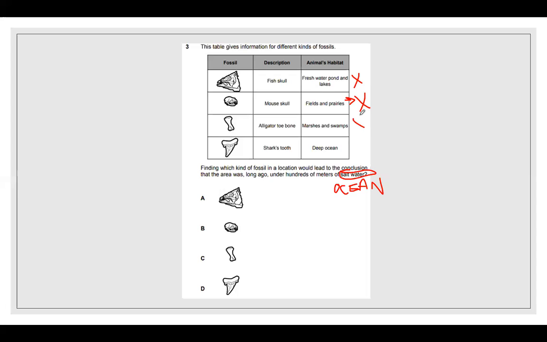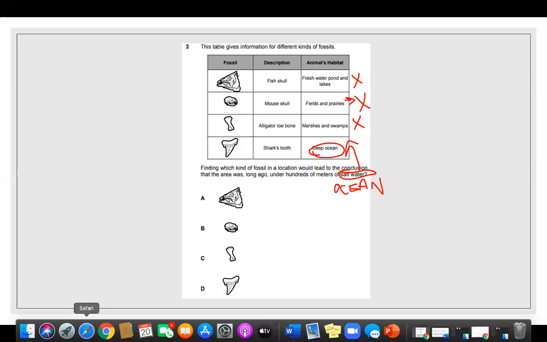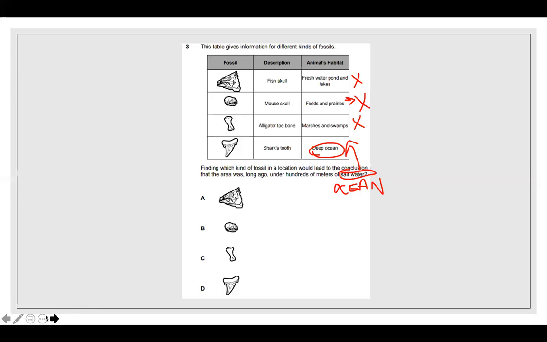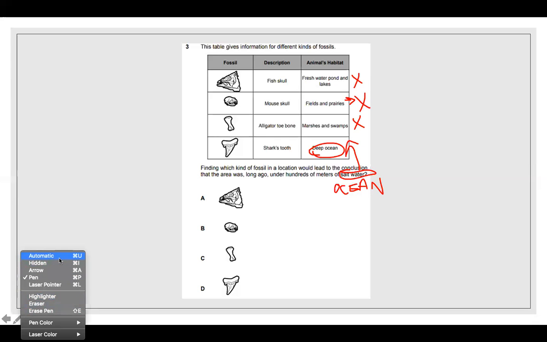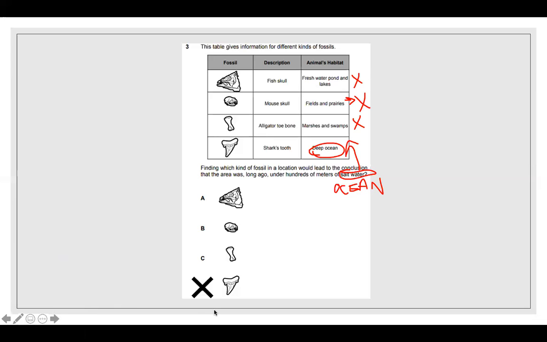Again, there is no salt water. And then there's the deep ocean, which we know has salt water. So D would be our answer.